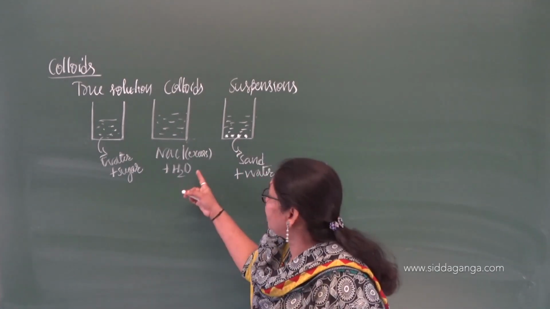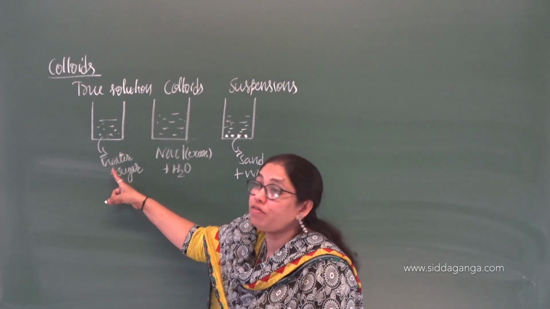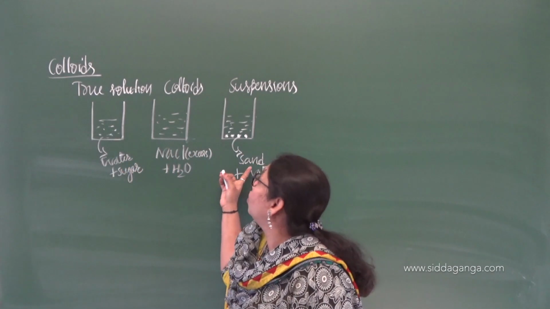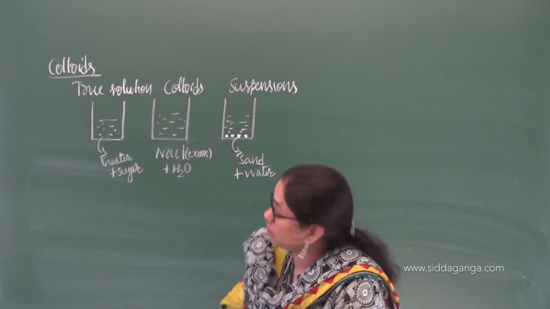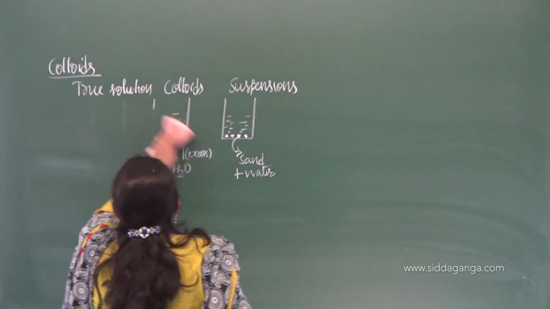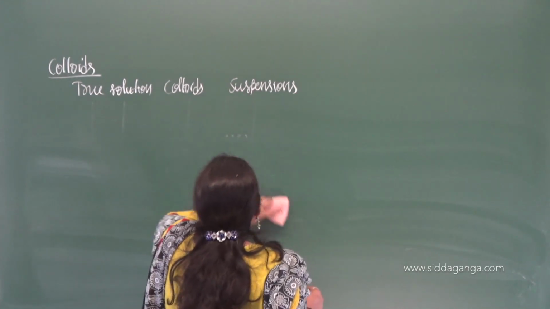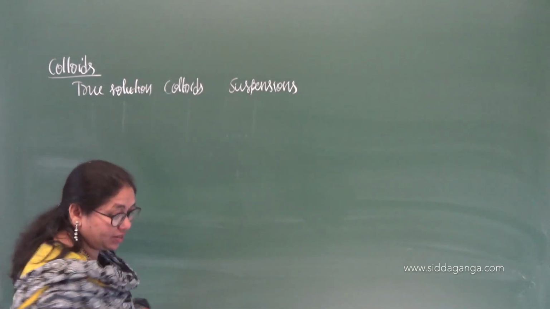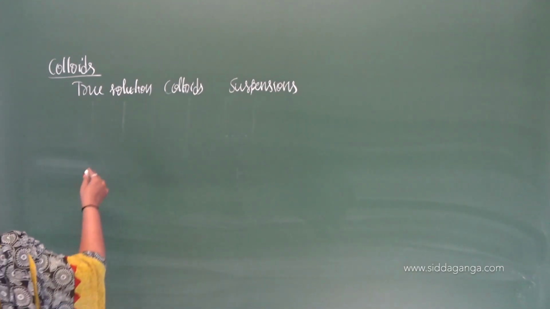Right? So that is nothing but why? Because their size ranges between that of the true solutions and what we call the suspension. So as I said, I think you understood. I will rub this one. Now I am going to explain these two solutions, colloids and suspension, by writing the differences, so that you can understand the properties as well as the differences together.